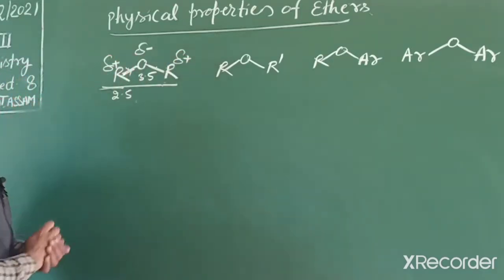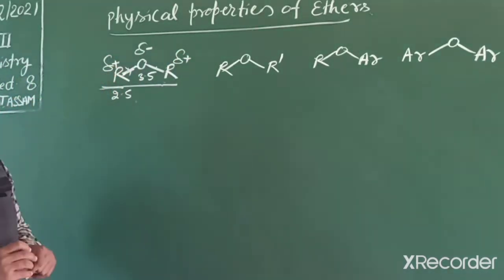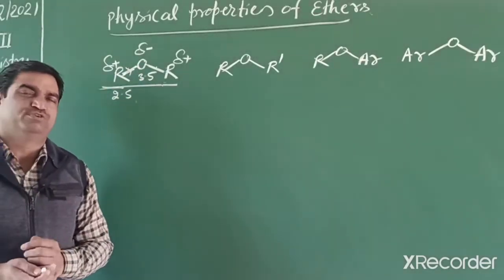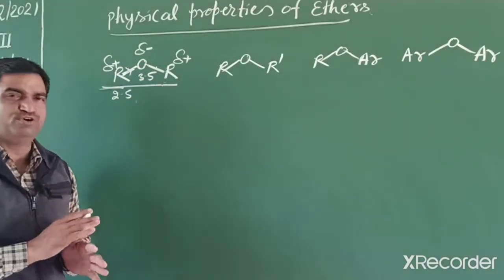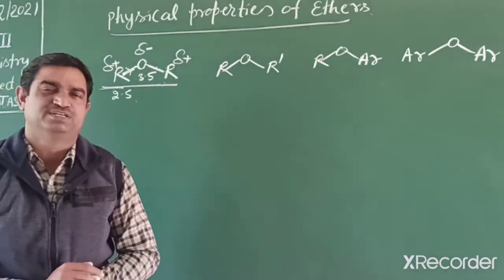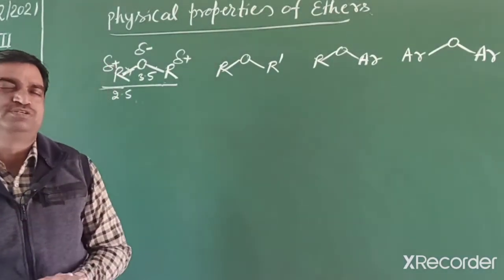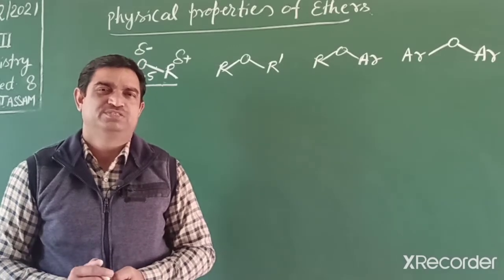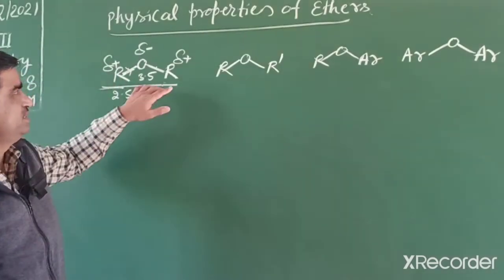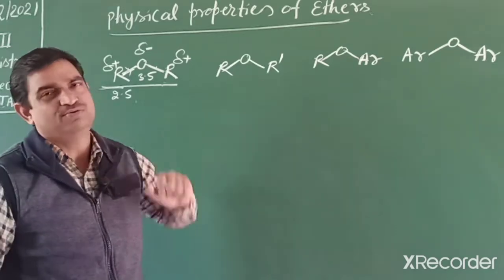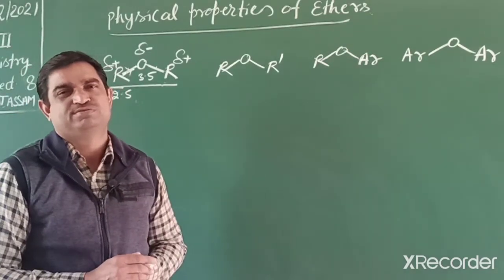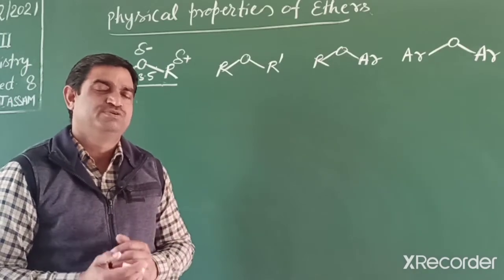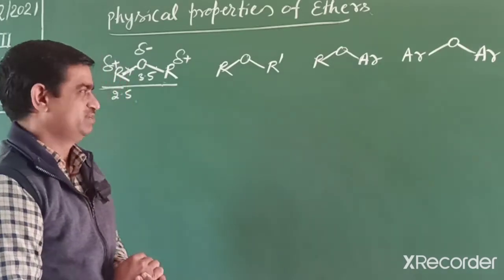So ether has a slight dipole moment, meaning weak van der Waals force of attraction between ether molecules, but its boiling point is not much affected. Ether's boiling point is almost equal to hydrocarbons, but alcohols have a higher boiling point due to intermolecular hydrogen bonding.